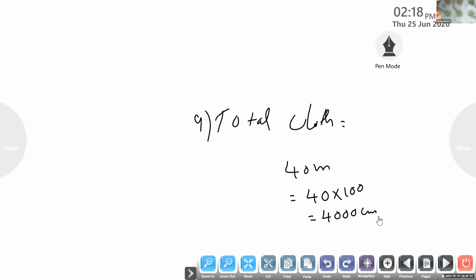What is the next step you will write? Anlin, unmute and tell me. Anlin, what is the next step you will write? Ma'am, 4,000 centimeter of cloth he was having. Yes. Next step, what will you write?